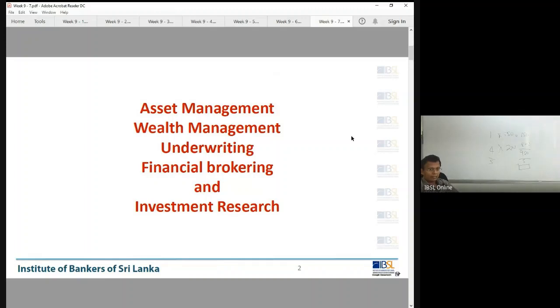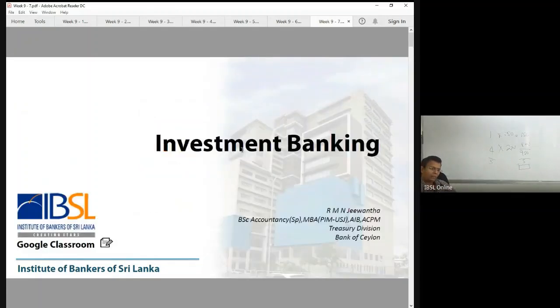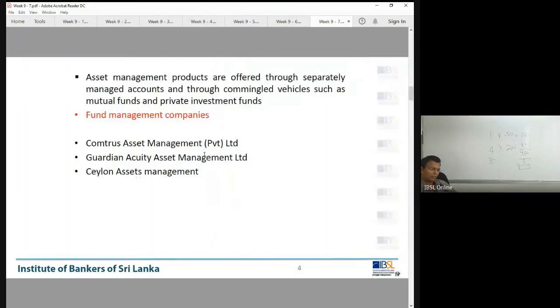Now, asset management, wealth management, underwriting, financial brokering and investment research. All these are literal meanings. The examiner has tested all except underwriting, as a 5-mark question. They tell you to explain the terms below: asset management, wealth management, financial brokering, investment research. Tested at 5 marks each. So I have explained everything in detail for you to read.